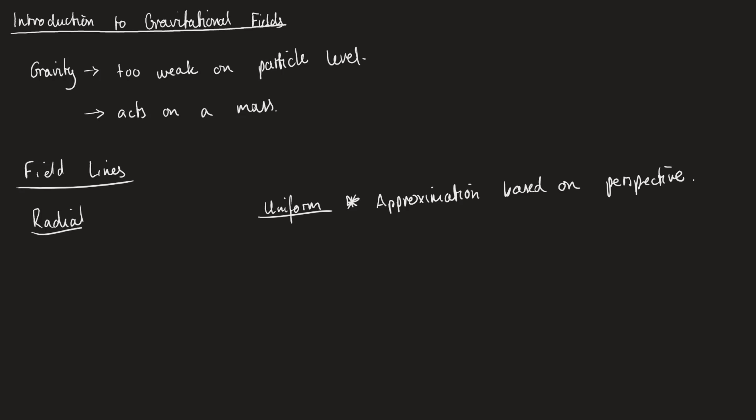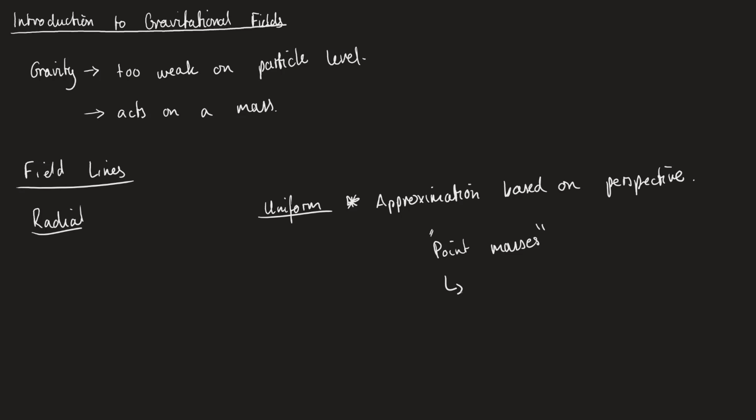And this then brings up the point of what happens if I zoom so far out that my perspective completely changes, and instead of seeing the whole Earth, I just see a dot. And this is another approximation that we make called point masses. And we'll make the same for charges. And point masses basically just allow us to say that we've concentrated all of the mass on a single point.